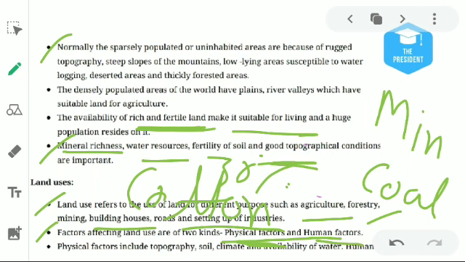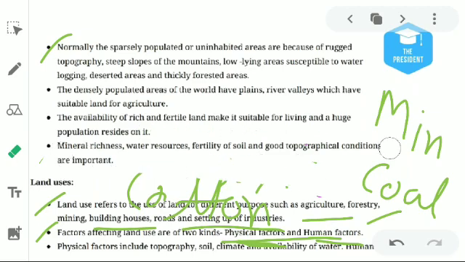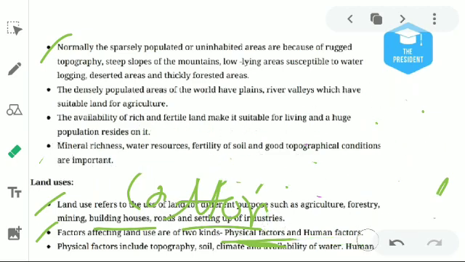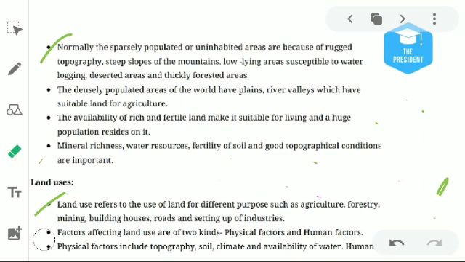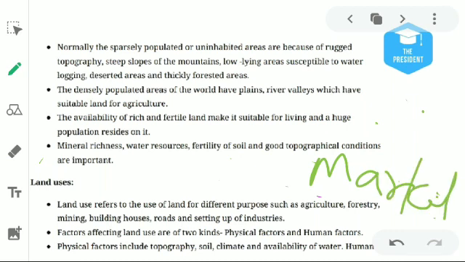Human factors means anywhere we can't make these industries, we can't make the home. We make the home where people want to make their home. They want to make their home on the market side, on the side of the highway. For what? They will get the human resources, availability of water, availability of the road transportation system. They want to make their home near the airport, railway station, bus station, basically in the city.